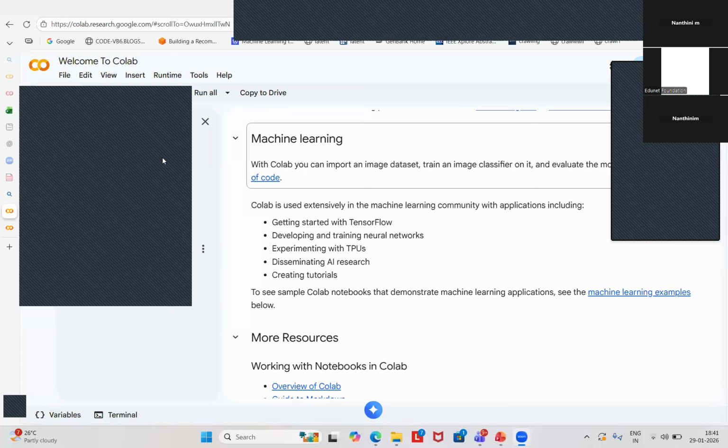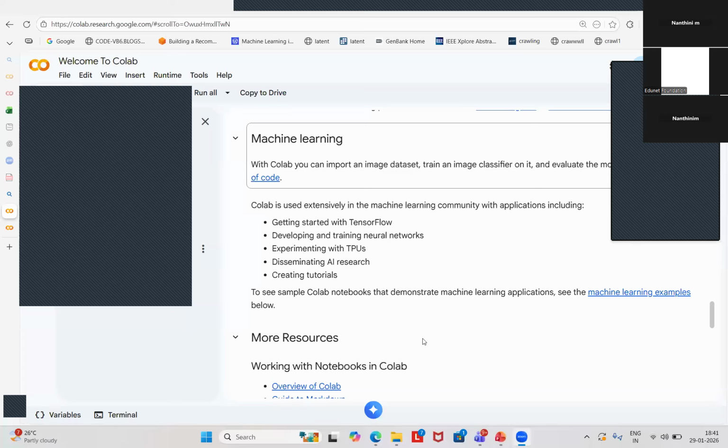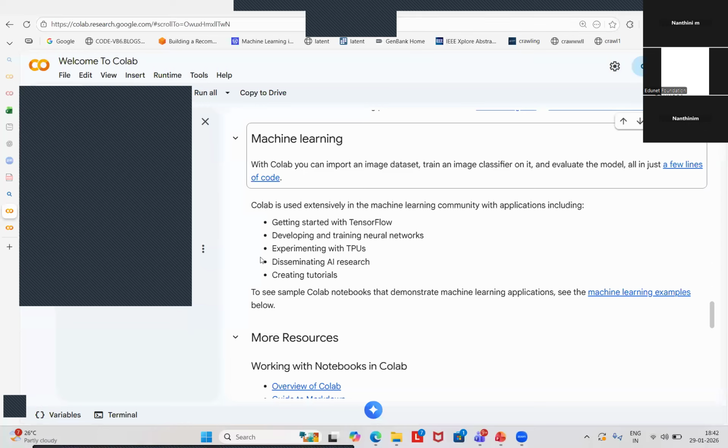Students, let me share my screen. Is it visible now? Yes. Okay, so that's the reason we are using the Colab environment, students.